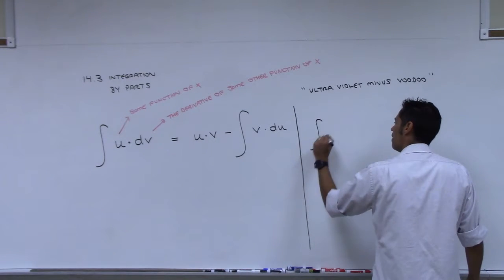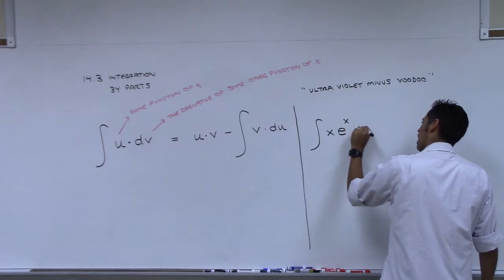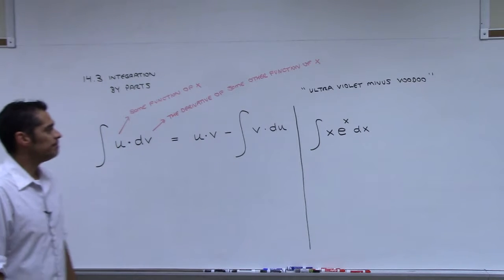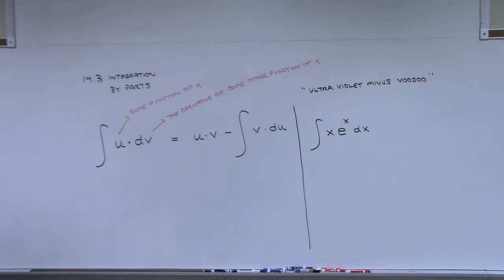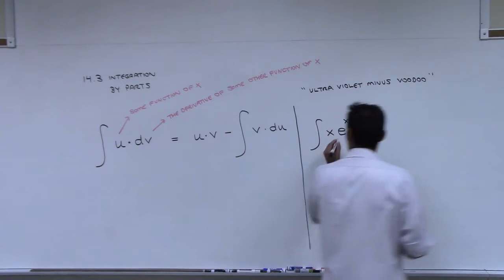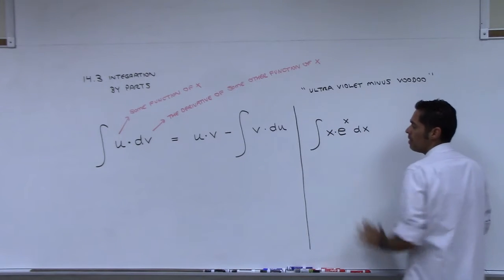All right, we have the problem that we were stuck on, e to the x times e to the x dx. We already know that substitution's not going to work. We tried it and it didn't work. So the only other thing we have is this, all right? So what we need to try and see here is, do we have a product? Well, we do, right? We have two things being multiplied.